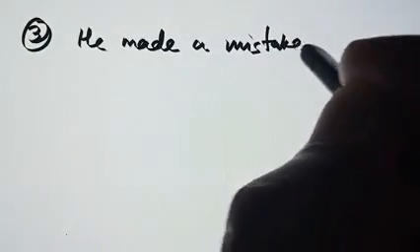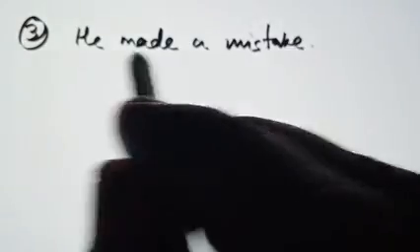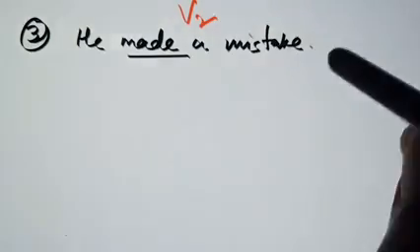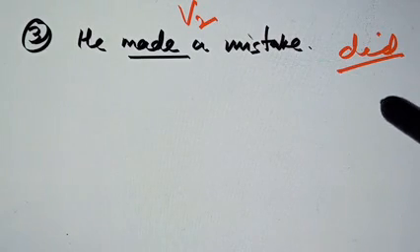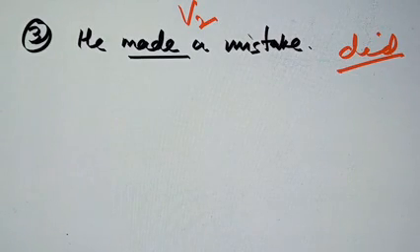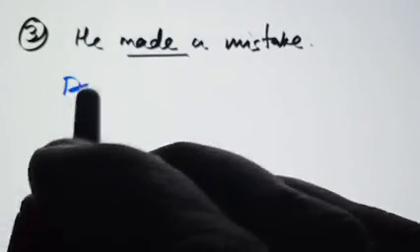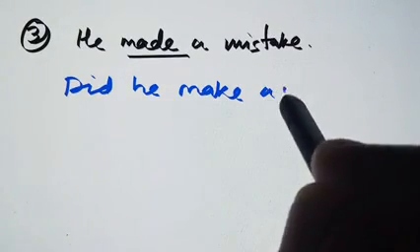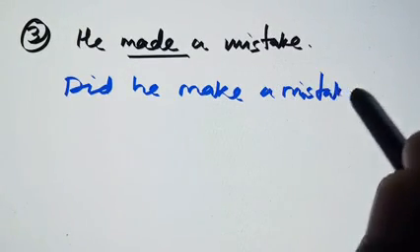Similarly, taking one more sentence like, he made a mistake. Now, this is second form, so this is our past indefinite and we have here the helping verb did. So interrogative will be, did he make a mistake? Question mark.